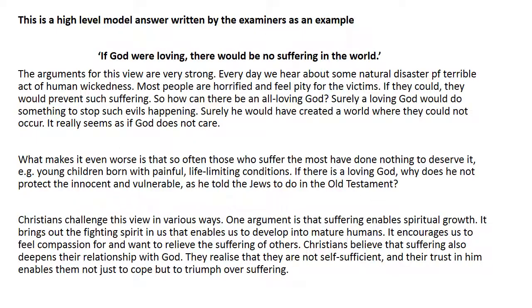And here, boys, is an example of what the exam board is saying is a really good essay. A really good essay. This is a high-level model answer written by the examiners. And there you go. I will leave that on the screen for a moment so you can have a quick look at it. And you'll notice that it's got the quote, and then there's no introduction really, but it talks about why some people might agree with that. And then it talks about why some people might disagree with it, and it talks about Christians. It refers there to the Bible, talks about the Old Testament. Got lots of keywords in there.